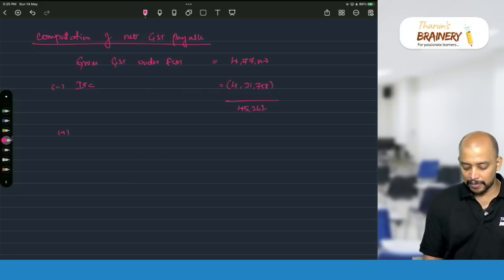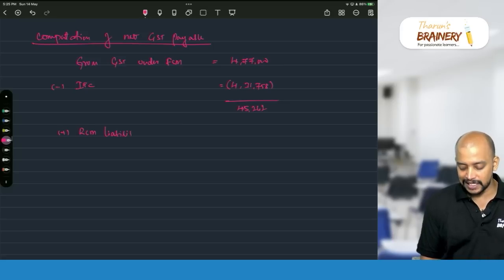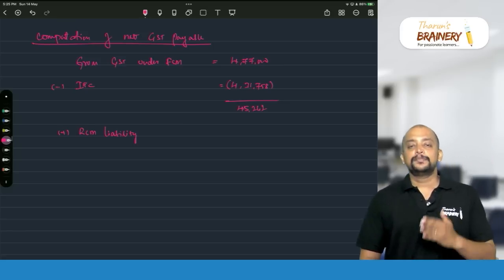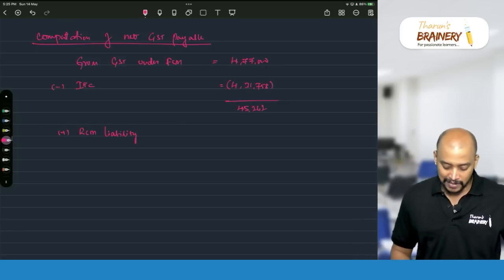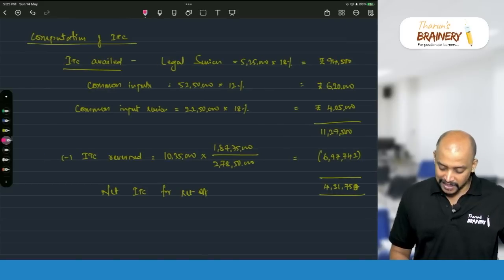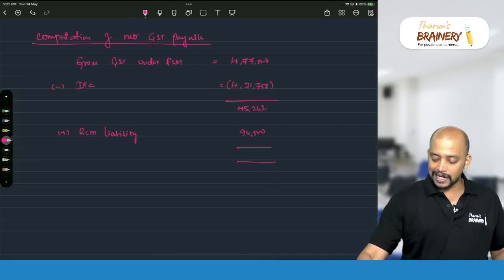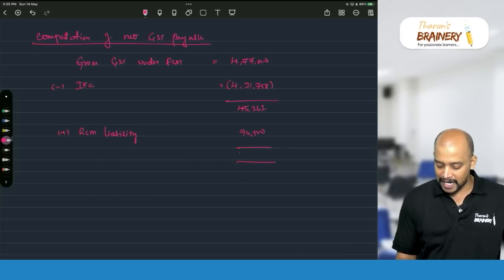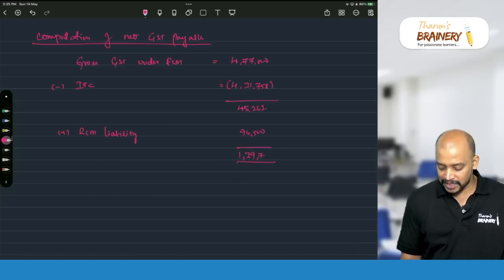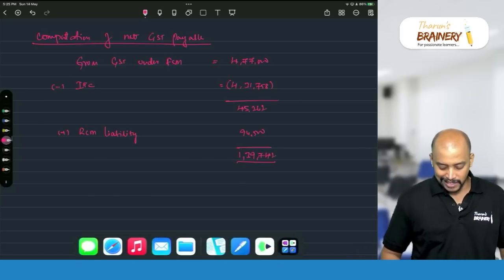Add RCM liability. RCM liability with respect to what? Legal services. Legal services provided to a business entity will be taxable under RCM. So legal services 94,500. Now if you do the total of this, 94,500 plus this, 1,39,742 is the net GST payable.